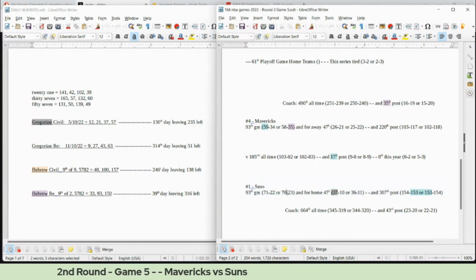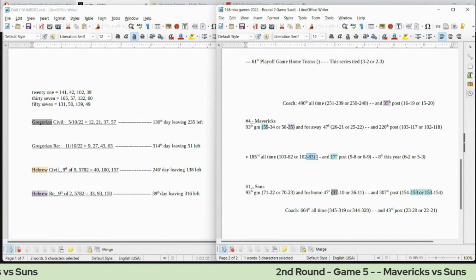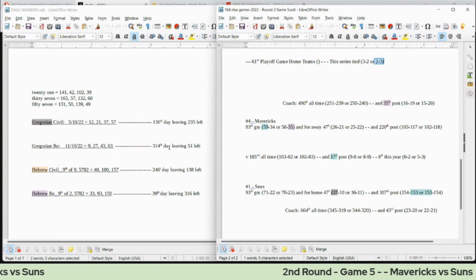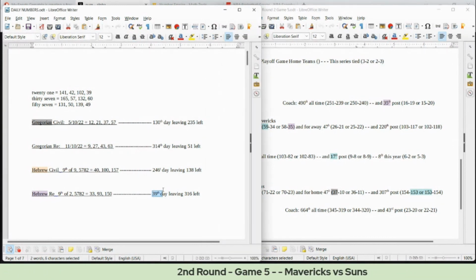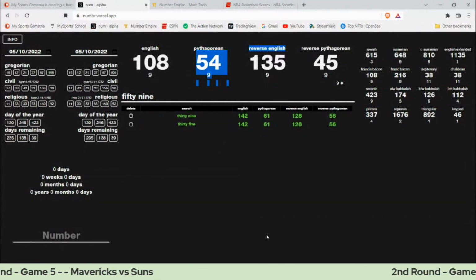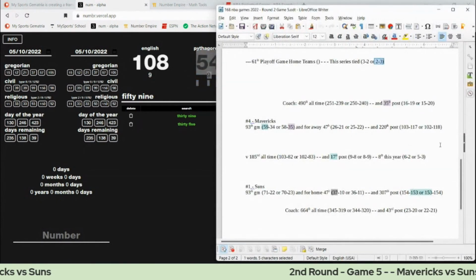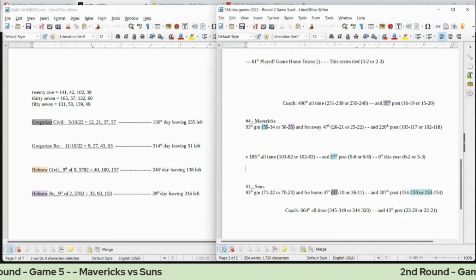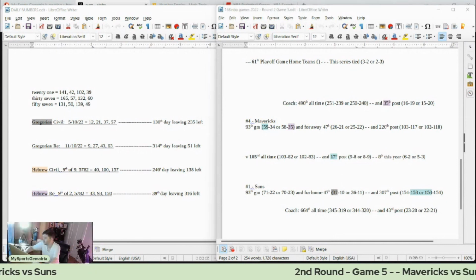The Suns would get their 23rd loss for the season as Mavericks get their 83rd all-time head-to-head win against the Suns, 83 the 23rd prime number, while the Suns fall 2-3 like 23 head-to-head against the Mavericks for this NBA playoff series. And then the 39th day of the Hebrew religious calendar. I've already showed you that 39 and 35 are identical in all four base ciphers. Mavericks could become 3-5 like 35 head-to-head against the Suns for this season with a win. And so those would be some numbers for that game.